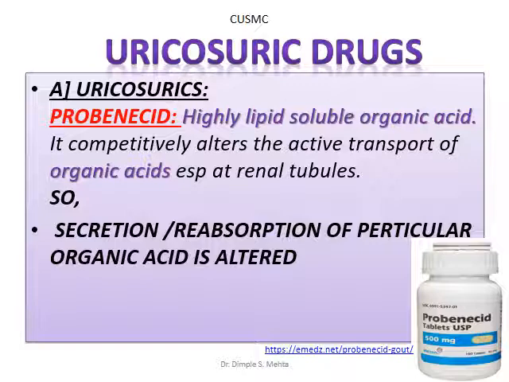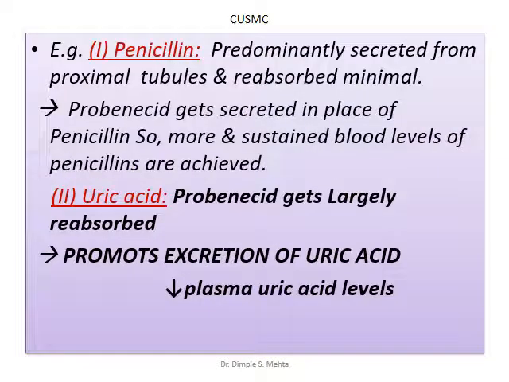You may have learned about penicillin. If it is given along with probenecid, penicillin, which predominantly secretes from proximal tubules and is reabsorbed minimally, is allowed to be reabsorbed more.